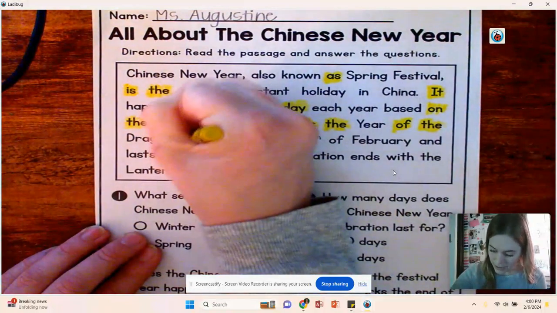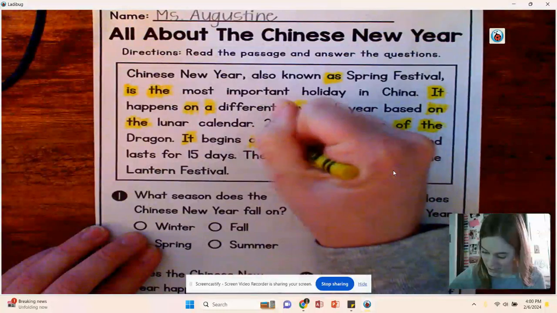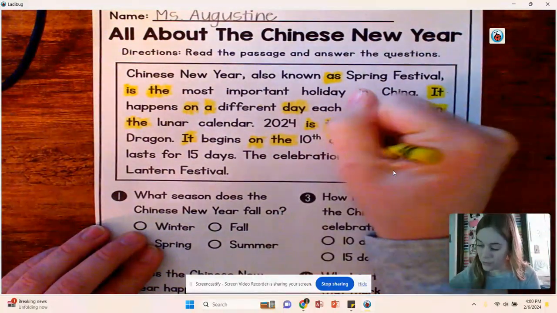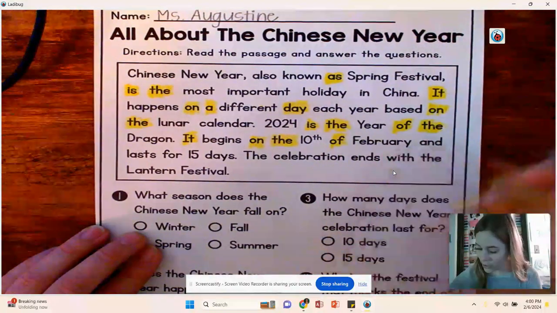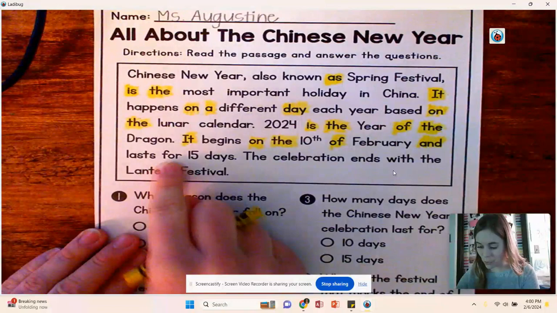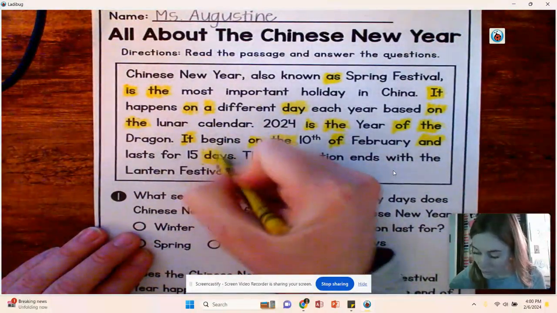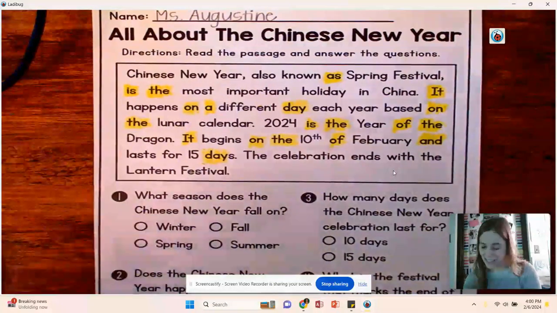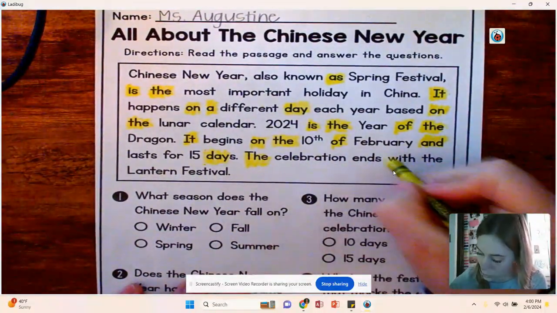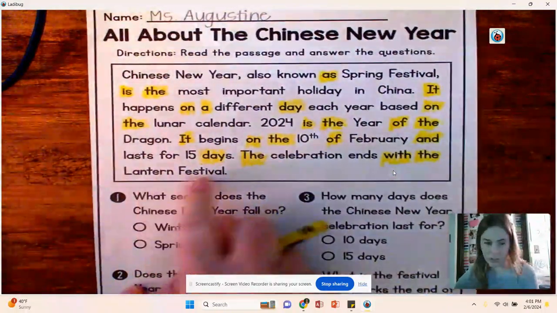It begins on the 10th of February and lasts for 15 days. I'm just going to color the day part of days. The celebration ends with the Lantern Festival.